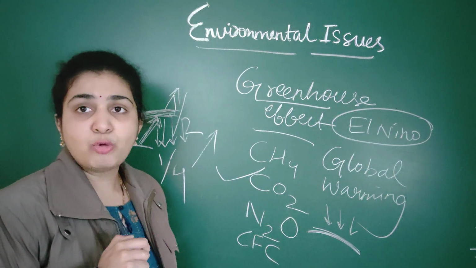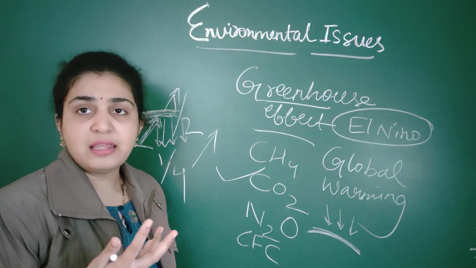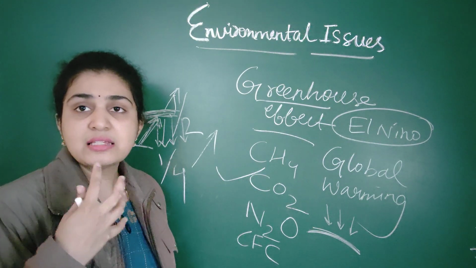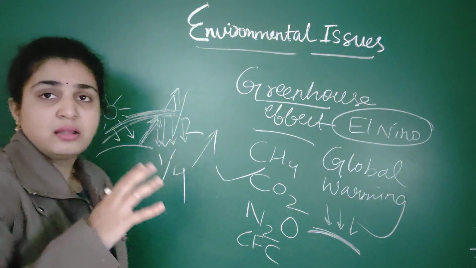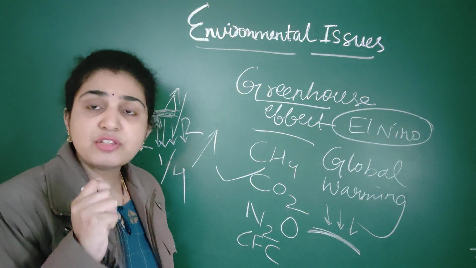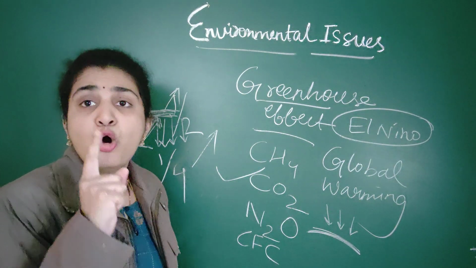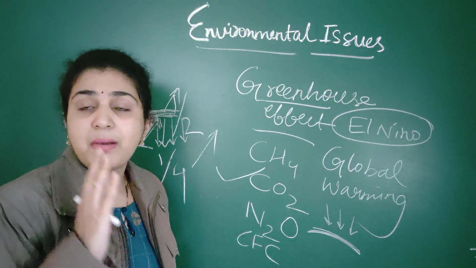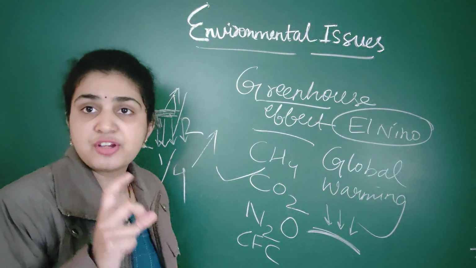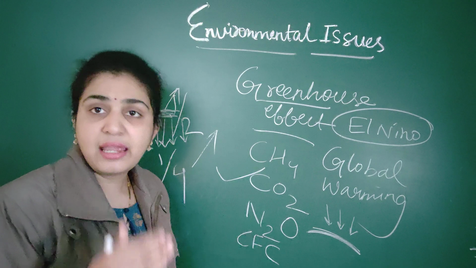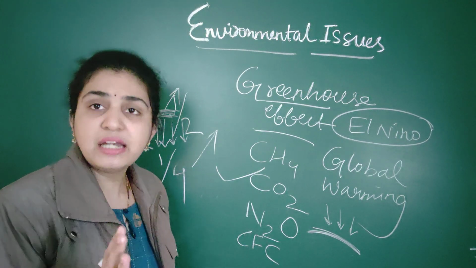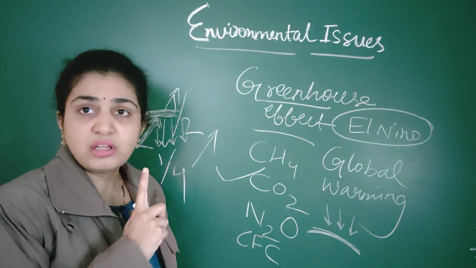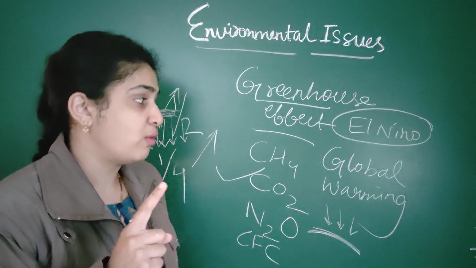Then you should understand about global warming, why it is taking place, due to increase in solar radiation. The next important question is how much of the solar radiation is reaching the Earth's surface. Only half is reaching the Earth's surface. The rest, one fourth, is reflected back into space. If greenhouse gases are more, it is again reflected back to the Earth's surface. If greenhouse gases are very less, then it goes into space. So this is about the greenhouse effect as well as global warming.